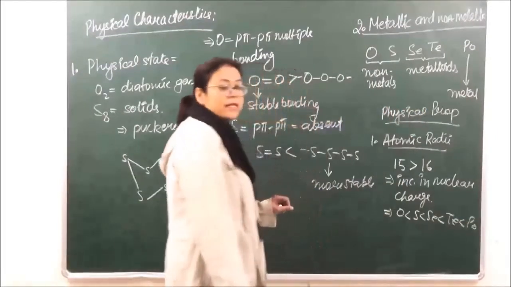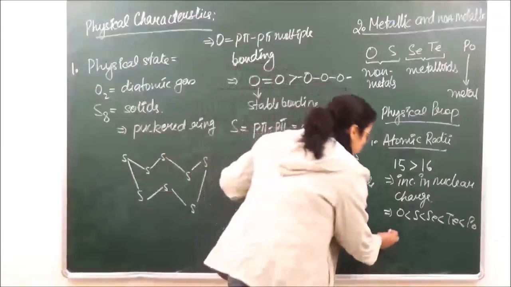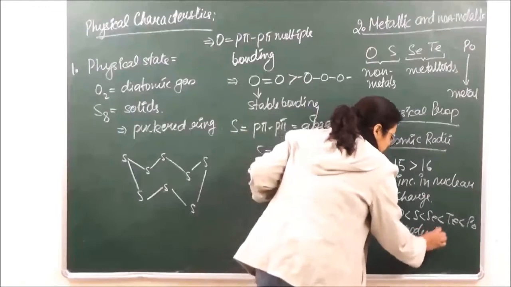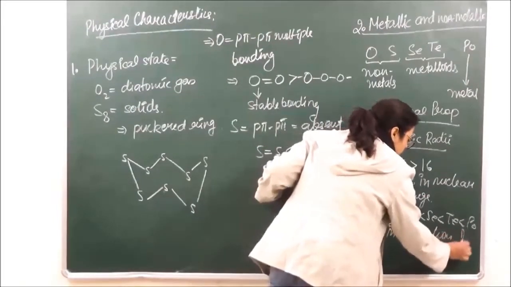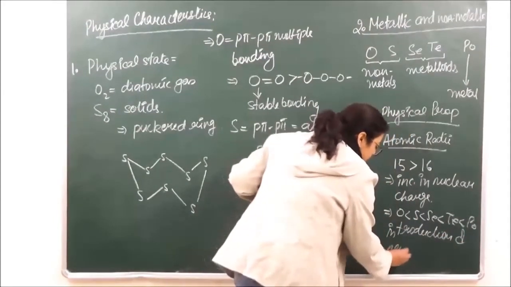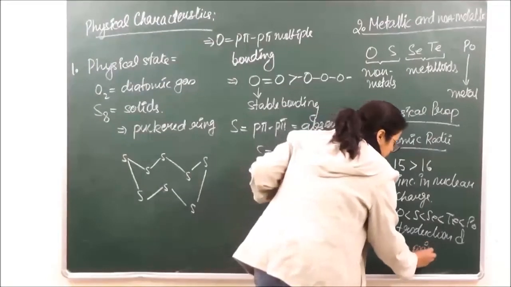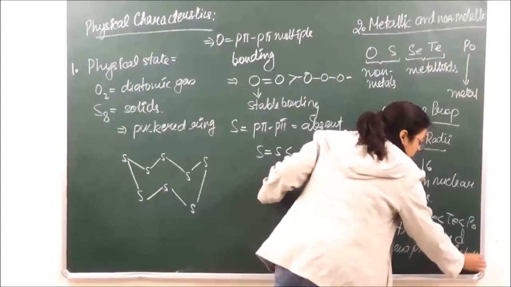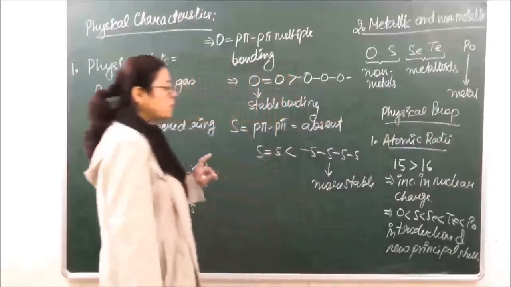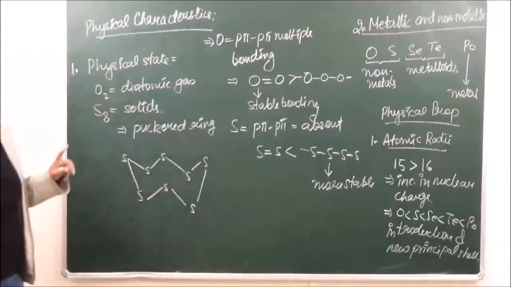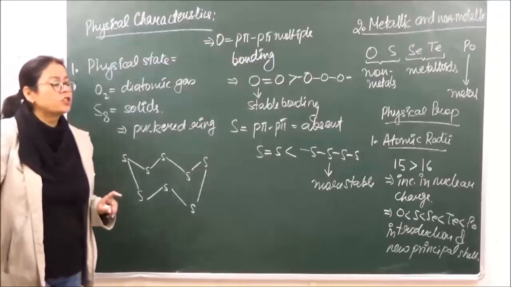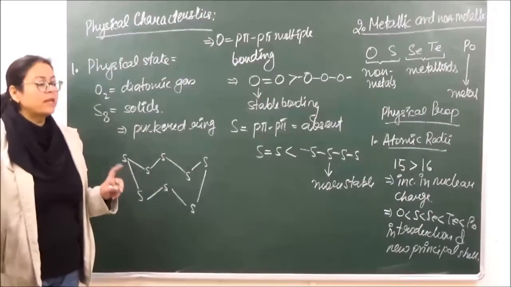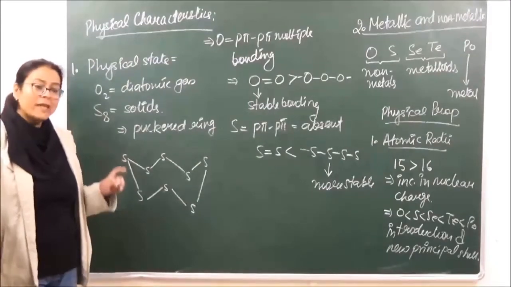The reason behind this is introduction of a new principal shell. When you just saw the electronic configuration, in oxygen we are filling up 2 shells, then in sulfur we are filling up 3, in selenium we are filling up 4, and so on.